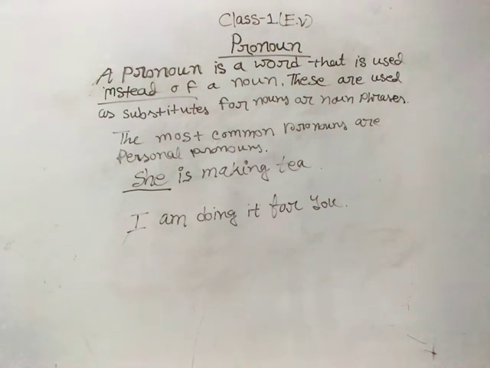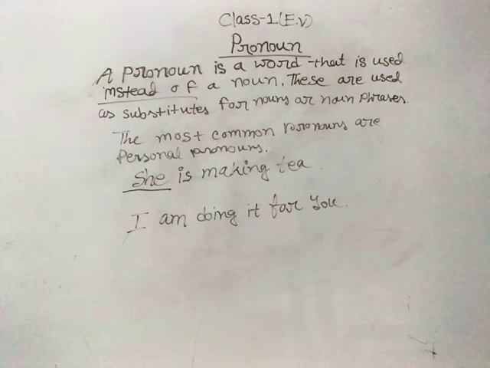So here "she" is a pronoun. Why is it a pronoun? Because in the place of "she" we didn't use any name. If we don't use any name, but instead of a name we use any other word, that is meant to be a pronoun. So "she" is a pronoun, and it is placed in the name of a girl. We use the pronoun "she" for girls, for women, or for any female. So "she" is working as a subject here.